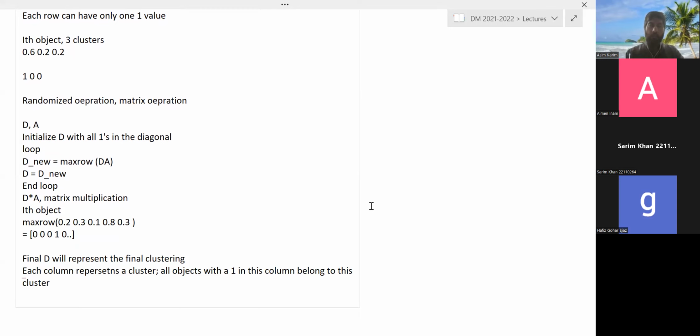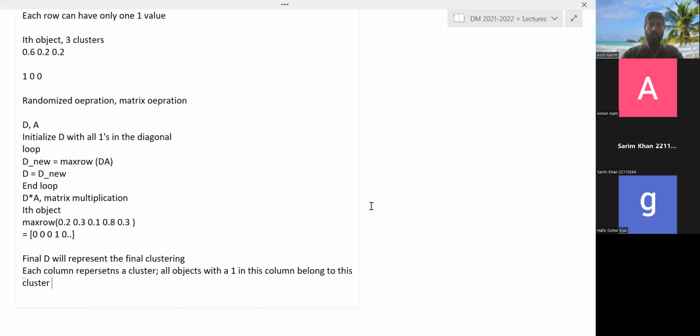So after these operations, there might be some columns that are all zeros. That means that cluster does not exist. So at the end you might have fewer than n clusters. Remember, in the beginning we put 1 in all the diagonals, for n clusters. But at the end there might be some columns that are all 0, which means there are fewer than n clusters. At the end of the day, some clusters are empty, which is fine.